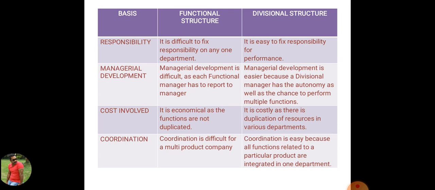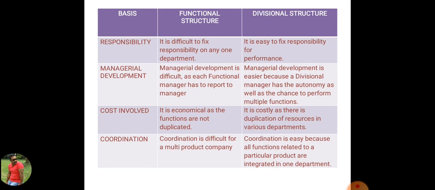Cost involved. In functional structure, because functions are not duplicated, efforts are not duplicated, so it is economical for the organization. But in divisional structure, the same activities are repeated in different departments for different products, so it is costly for the organization. And the last one is coordination.